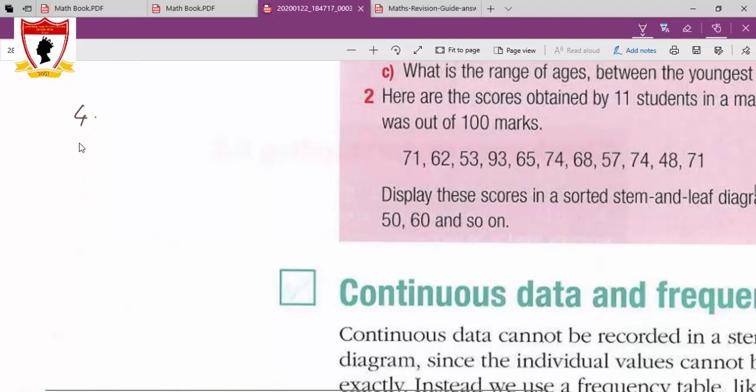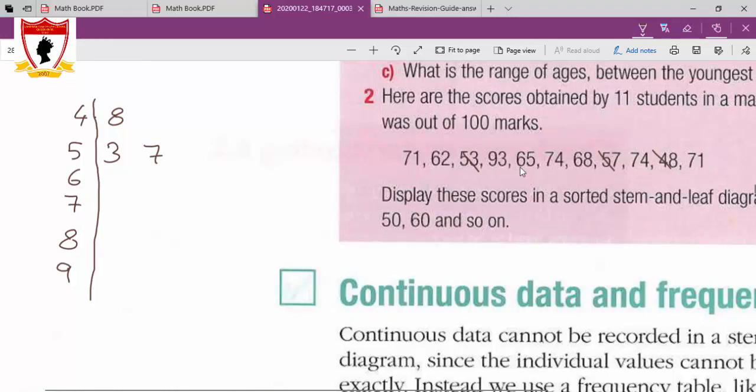4, we have some 50s, 6, 7, 8, 9. Is there any full mark? No, there's no 100, so 10 is not necessary here. Then this is one side of the stem and leaf diagram. Then what we have is 48, so this is 48. Then 50s, we have 53, 57. The 53 and the 57 gone.